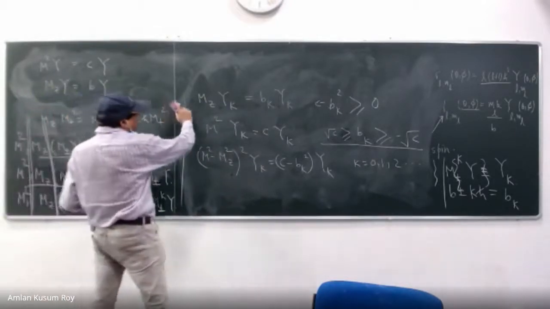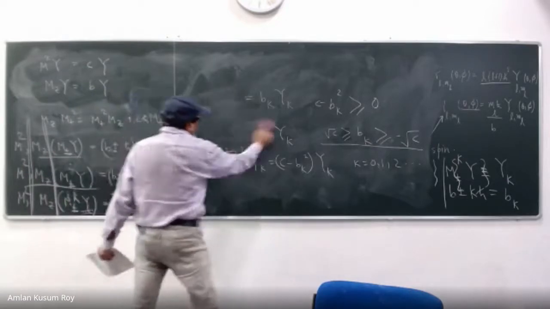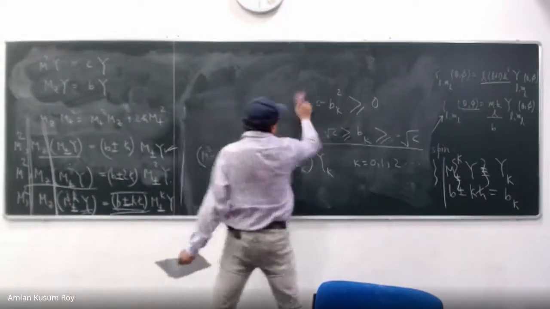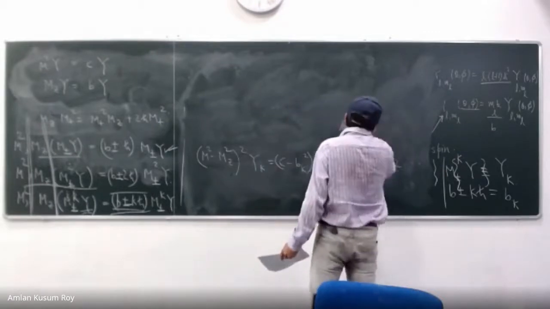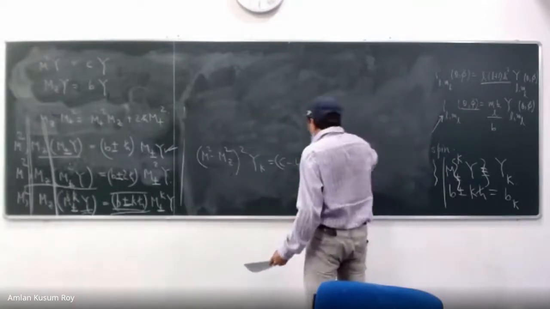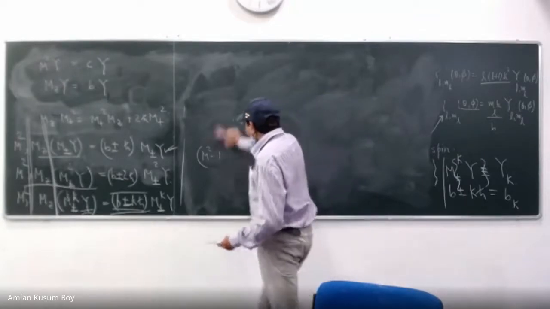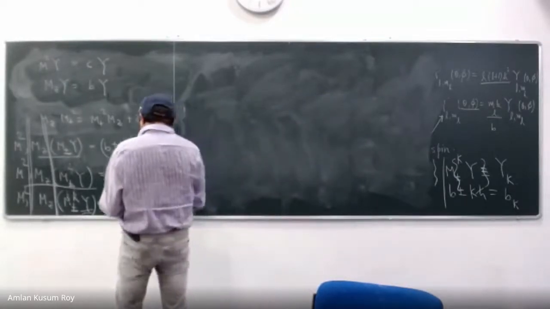So now I want to find out a little bit more precisely. B is minus root C to plus root C, that is fine, but we need more clues. Okay, so in order to do that, let us see.